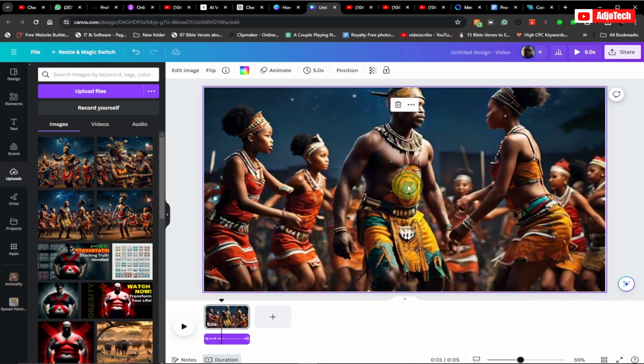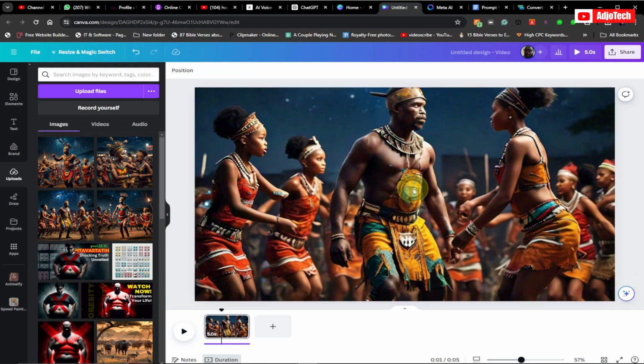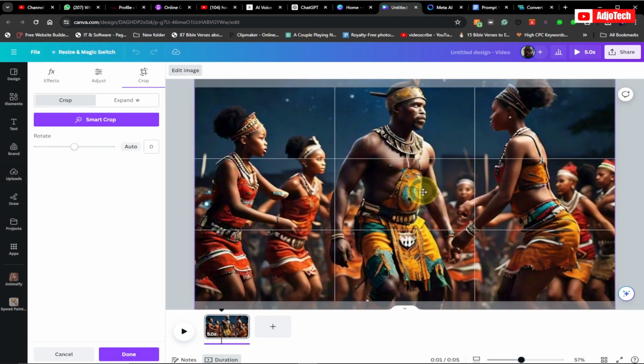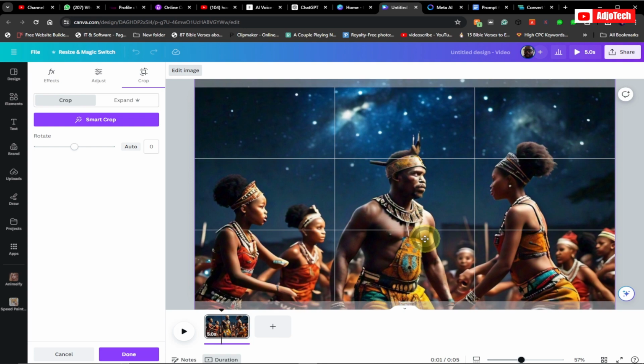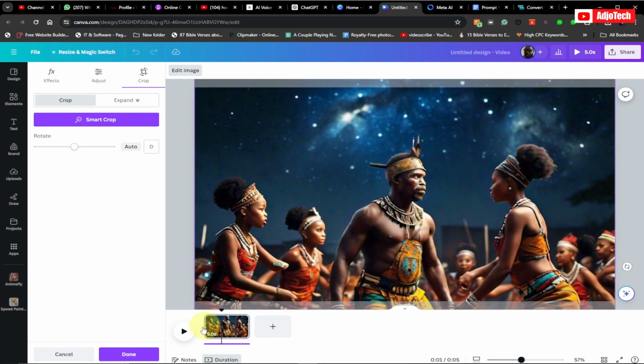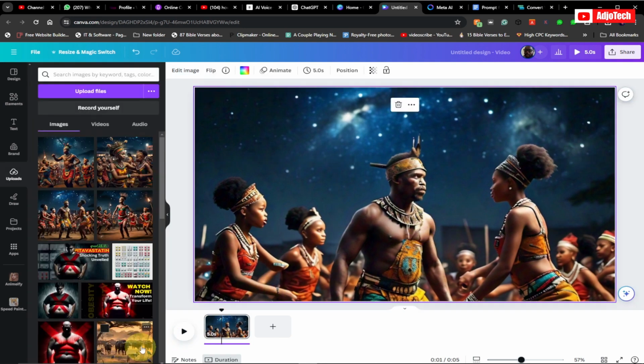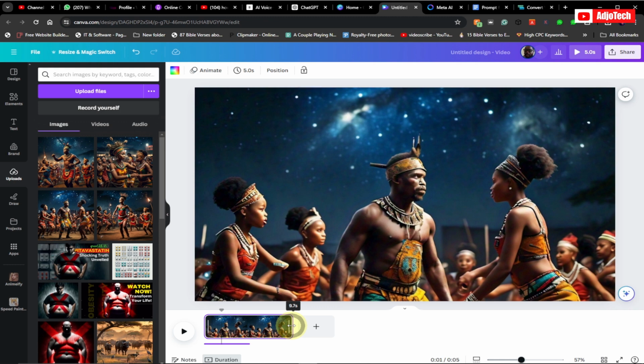So you can see this. You can actually double click to reposition your images. I actually want the stars to appear, so I just want to double click on this and then you can drag your image down. I want the sky to appear a bit. So if you are okay with that, just click on done. Remember, the full length of our audio is about 35 seconds. So you can drag this and adjust it until you get the 35 seconds.